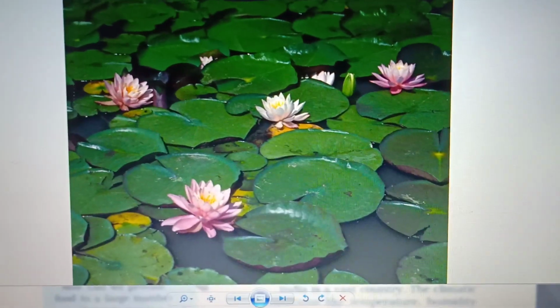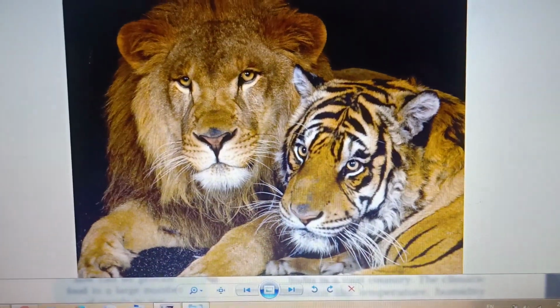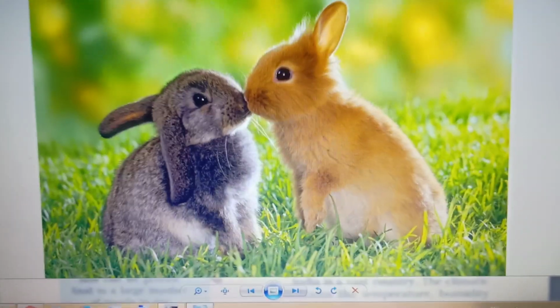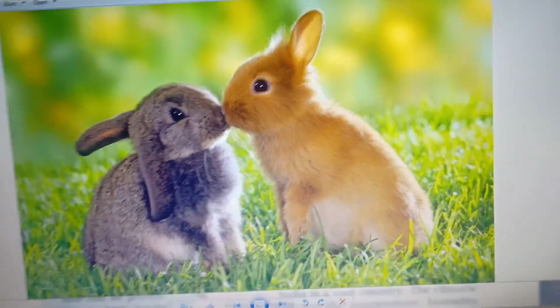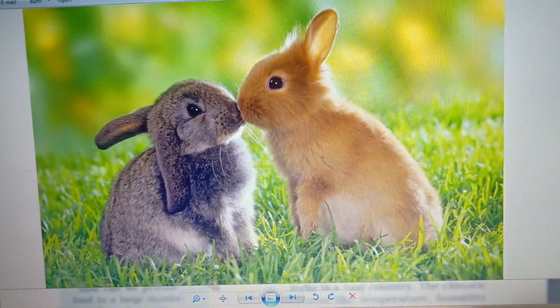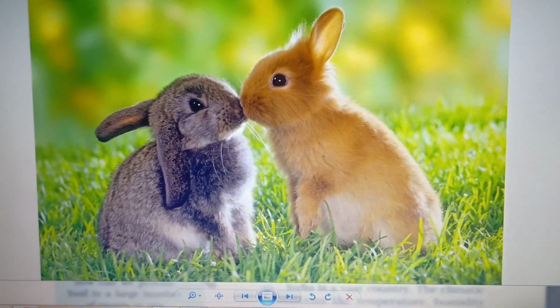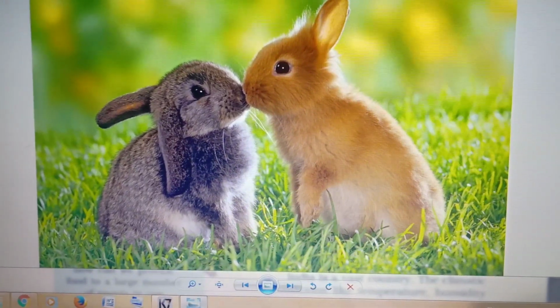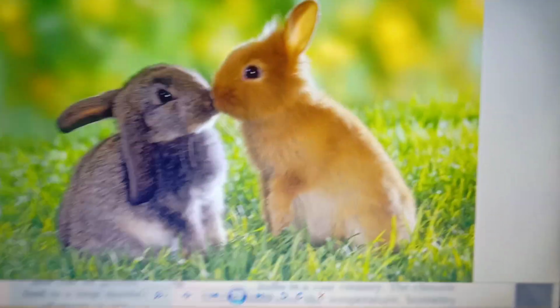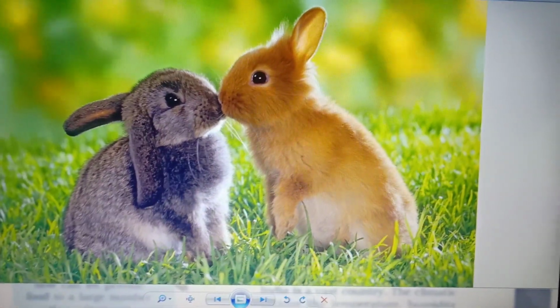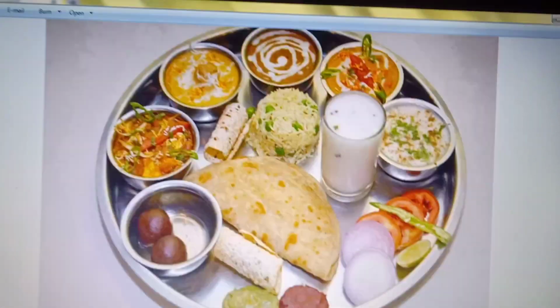Animals cannot prepare their own food. So they depend upon the plants or other animals for their food. So why do we have to eat food? All living organisms, including human beings, why do we have to eat food? That is very important.